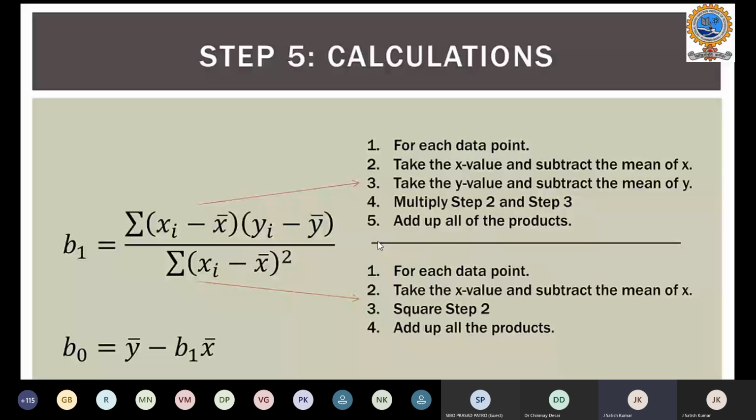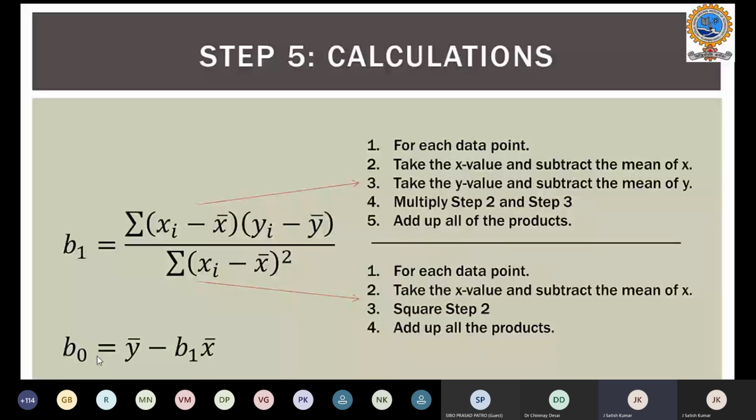So for each data point xi, take the value of x and subtract the mean, also take the value of y and subtract the mean of y, multiply them and add them. That is the numerator part. For the denominator part, for each data point, take the value of x, subtract the mean of x, then square it, then add all the products. In that way we can determine the slope B1, and likewise the y-intercept B0 is y bar minus B1 times x bar. So this is the table.